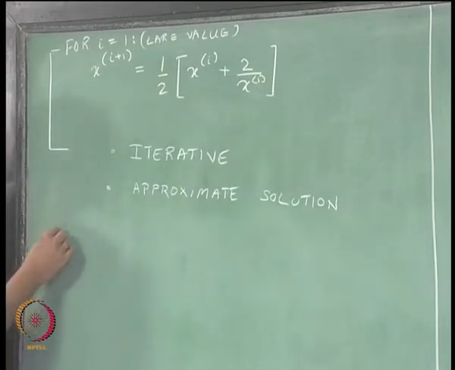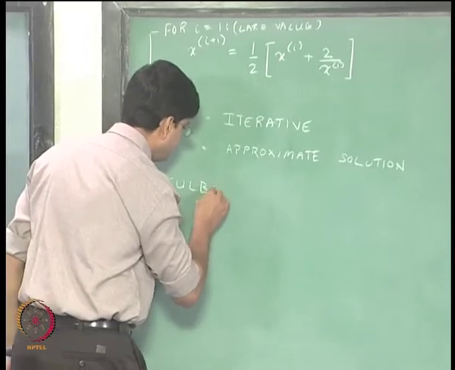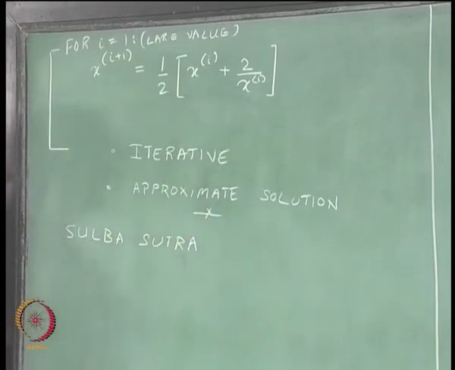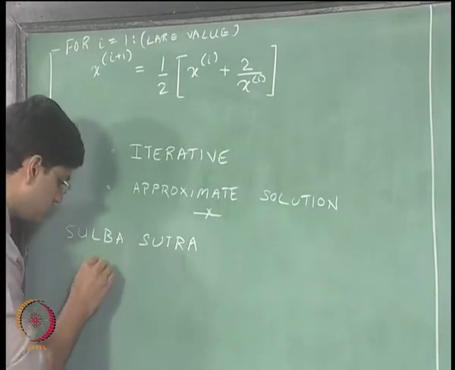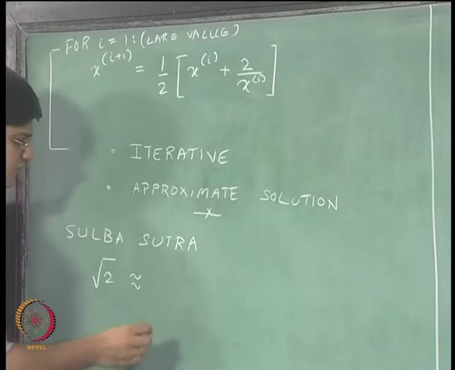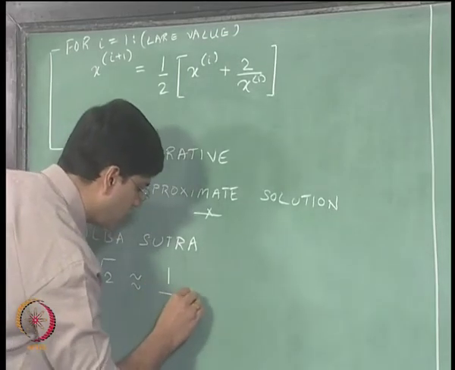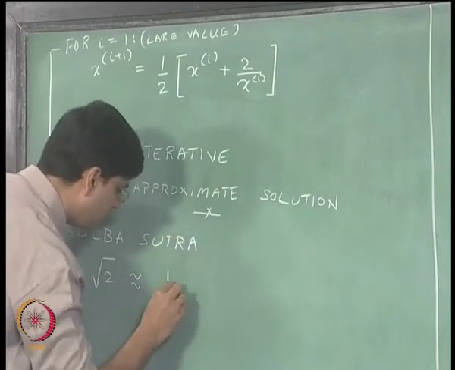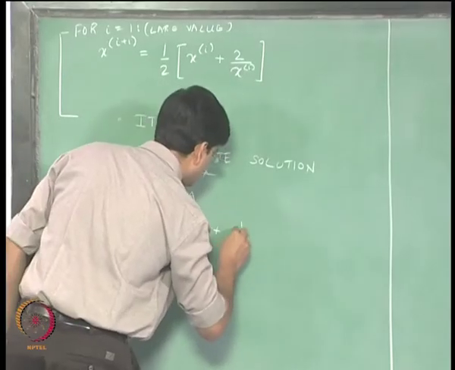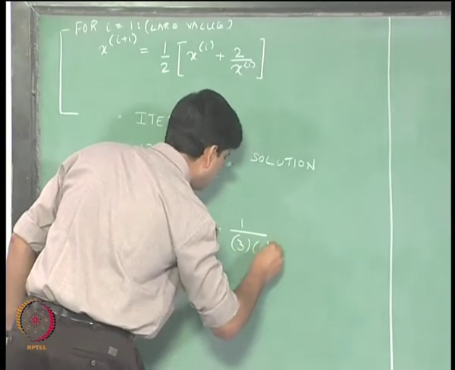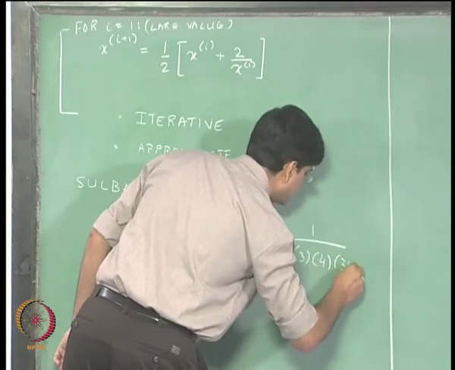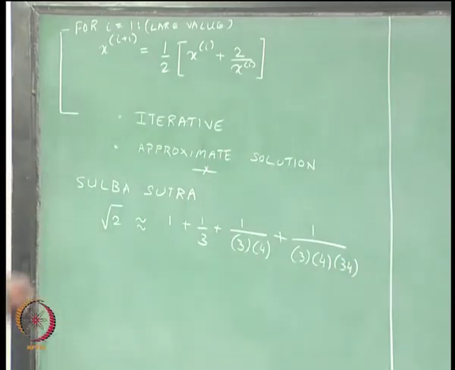In India, we had this Sulba Sutra. It came independently and approximately 1000 years after the Babylonian method, and according to this Sulba Sutra, square root of 2 is approximately equal to 1 plus 1 by 3 plus 1 by 3 multiplied by 4 plus 1 by 3 multiplied by 4 multiplied by 34. Okay. So, this was the Sulba Sutra.